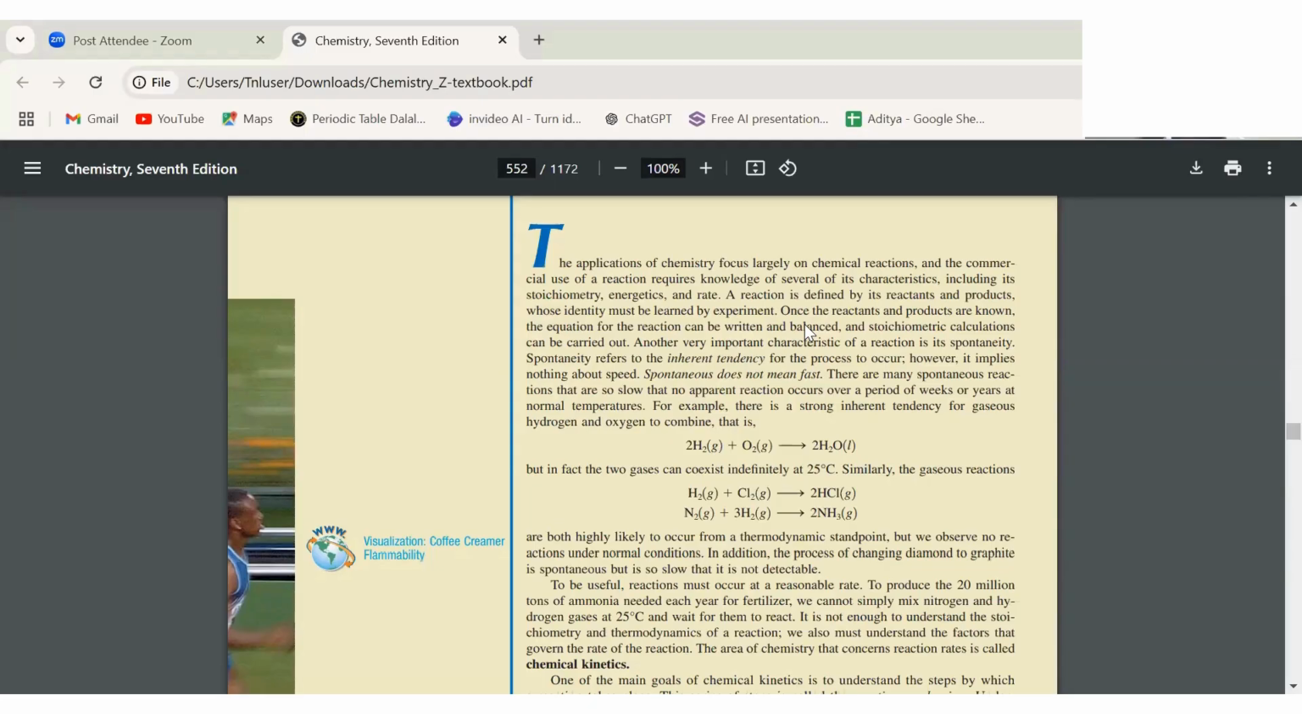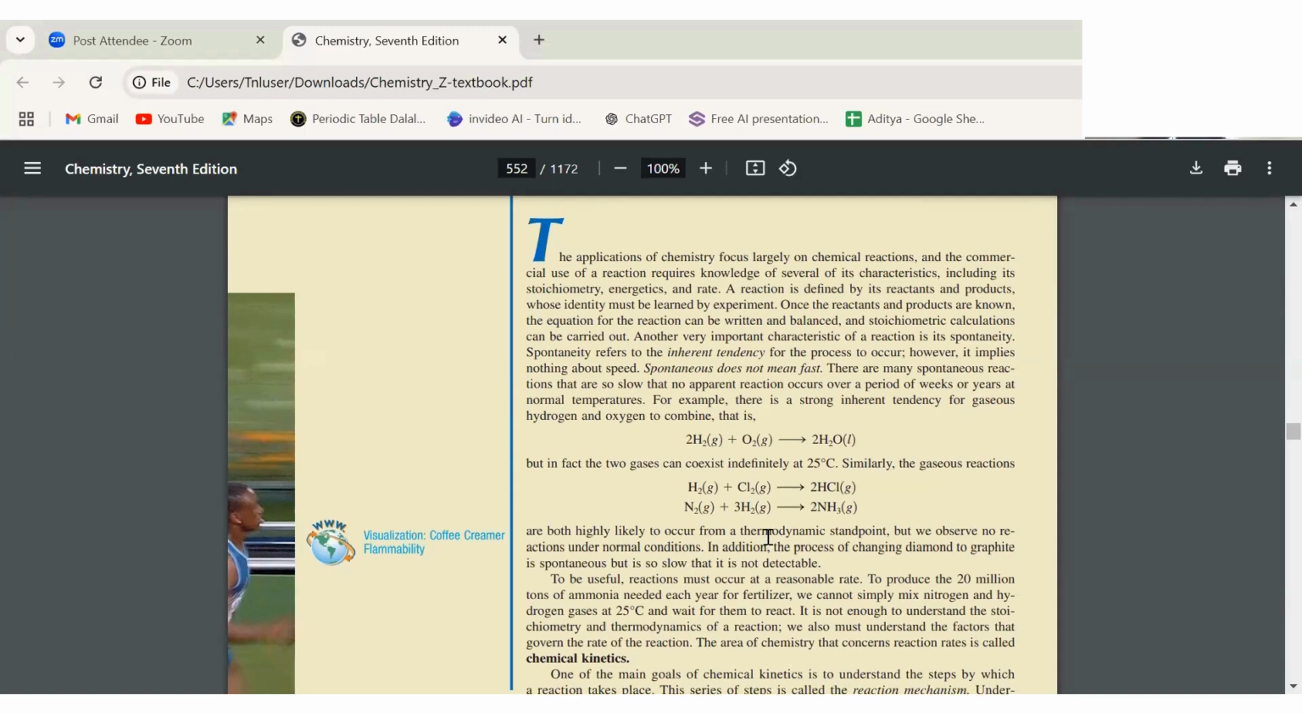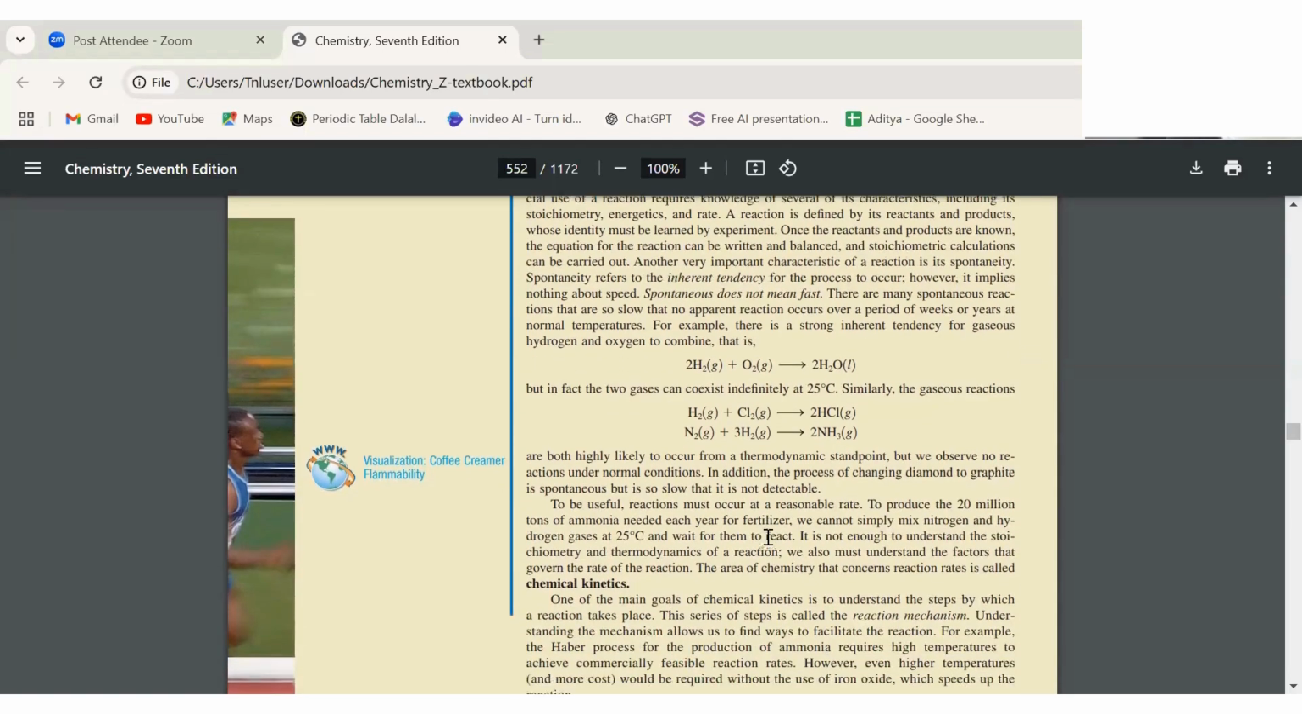The very first example which has been given to you is about the formation of HCl and the formation of NH3. In the formation of HCl and NH3, they are saying that these reactions are possible, but we are not able to tell whether the reaction is slow or fast. So to understand these kinds of things, we are going to start the chemical kinetics chapter.